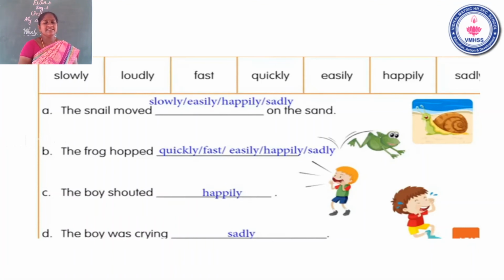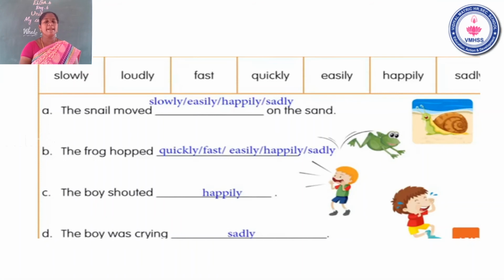Children, this is the answer that is eligible for this sentence. Now the snail moved slowly. I want you to take any one answer. Okay, the snail moved slowly on the sand. Okay, next, the second sentence.